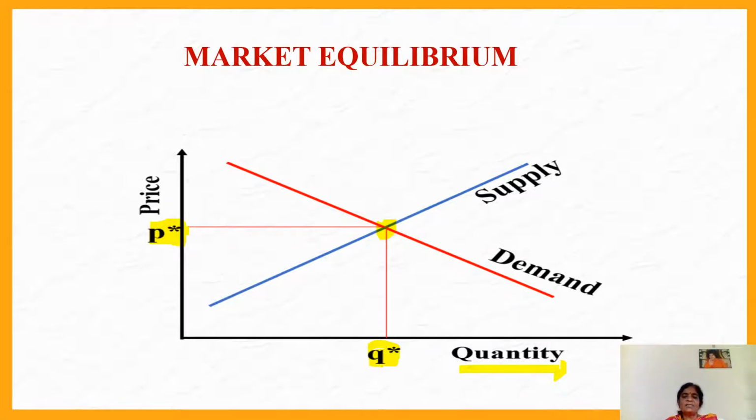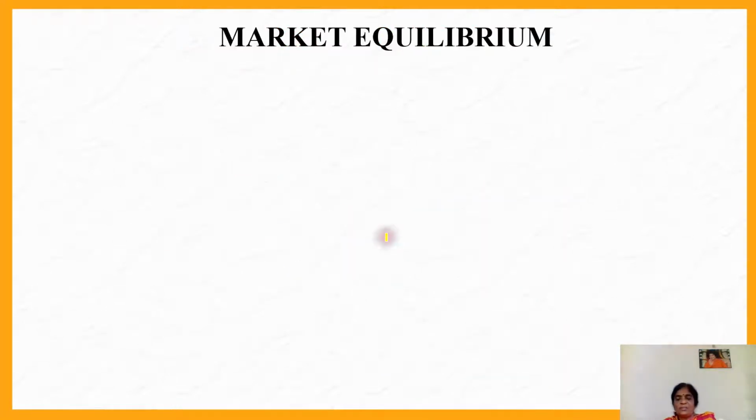You have to mark the axes first. Along the x-axis you measure quantity, along the y-axis you measure price. The labels should be there, then only they can understand what you are going to measure and explain in this diagram. Without labels nobody can understand any diagram. Then draw the upward supply curve and the downward demand curve, and mark the intersection point. The price corresponding to the intersection point is denoted as the equilibrium price, and the quantity corresponding to the equilibrium point is denoted as the equilibrium quantity.